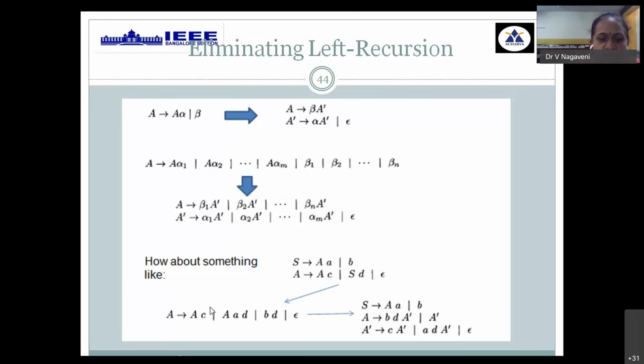Once that is done, we can take all this. This is A, then alpha 1, alpha 2, beta 1, beta 2. Based on that, you remove the left recursion, and the grammar becomes free from left recursion.